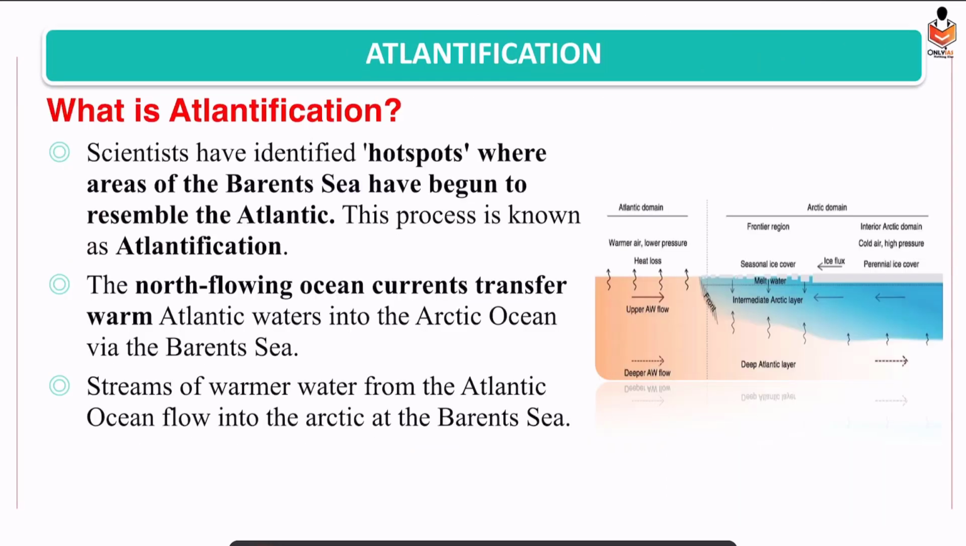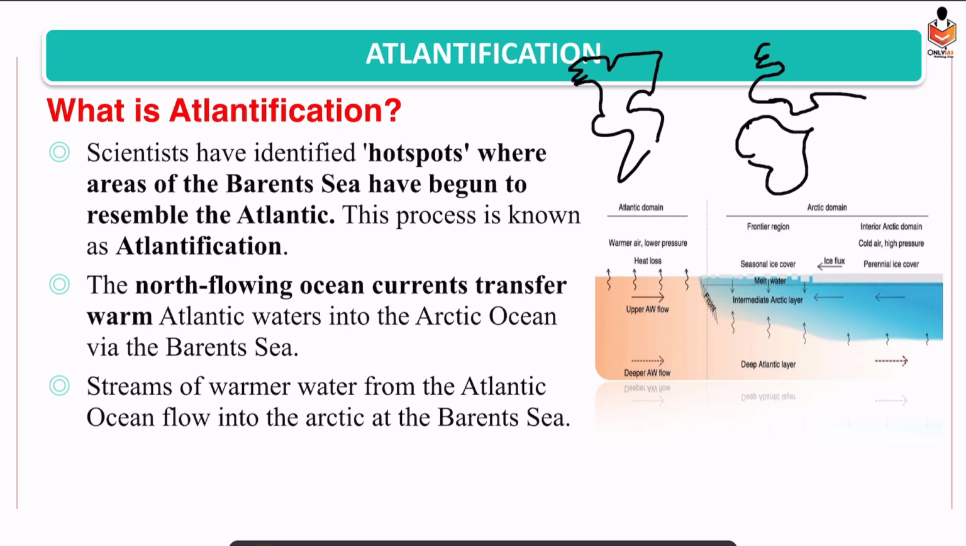Okay, so now the question arises, what is Atlantification? Dekho, what is happening? Over here we have the Barents Sea, over here we have the Arctic, and over here we have the Atlantic Ocean. Now we know from the map of ocean currents, around the equator we have the North Equatorial Current, which gets reflected. So there is a genesis of the warm ocean current known as the Gulf Stream, and further, due to the Coriolis force, it reflects as the North Atlantic Drift. So this warm water enters into the Barents Sea.